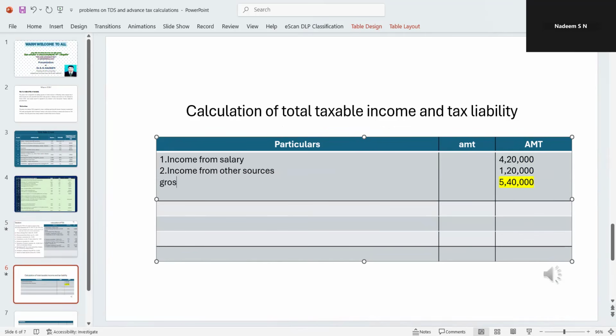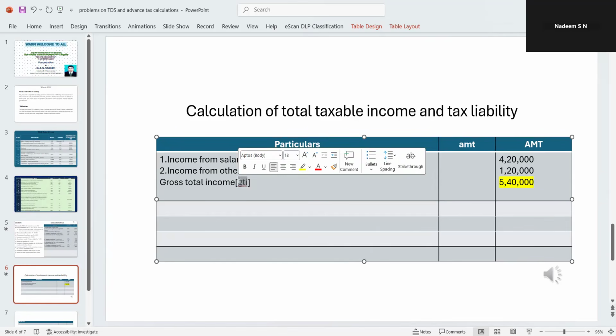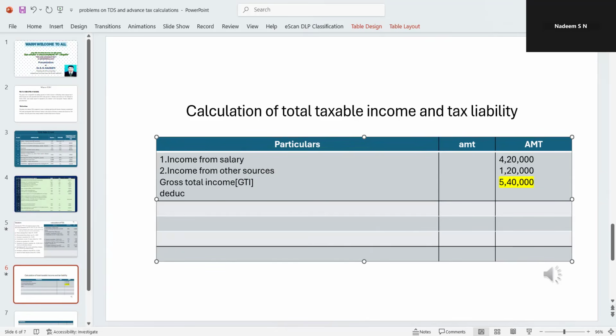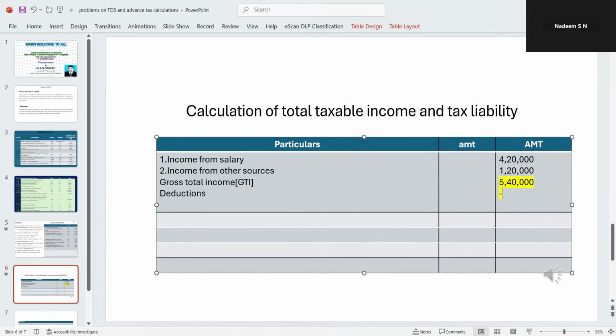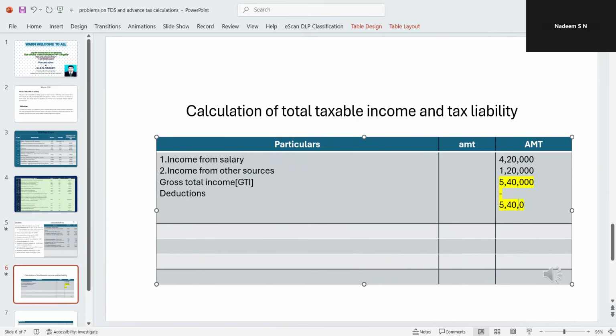Within brackets, I'll type it as GTI. From this gross total income, if you have any deductions, generally under section 80G, all these things, if you have, you just deduct, otherwise you leave it as it is. You don't have deductions, therefore 5,40,000 remains unchanged. Now, this is what we call total taxable income.